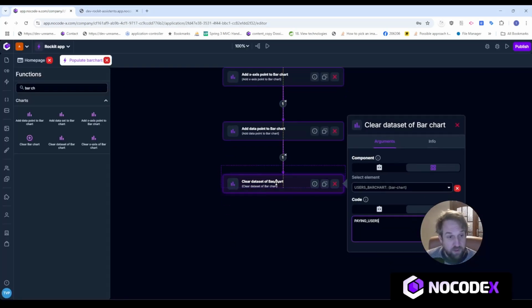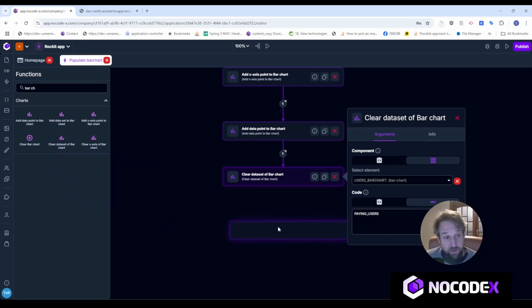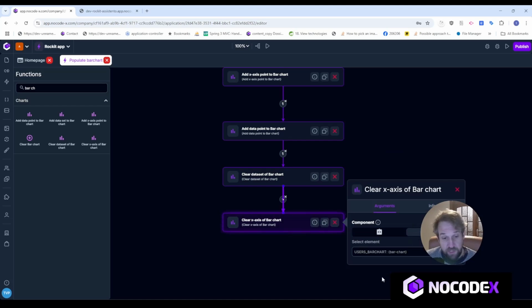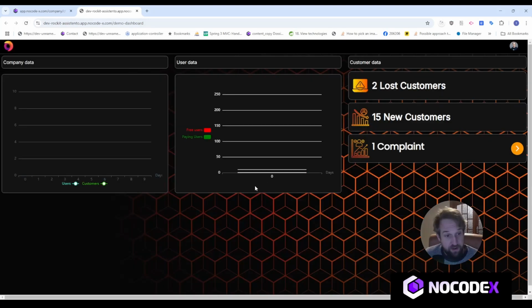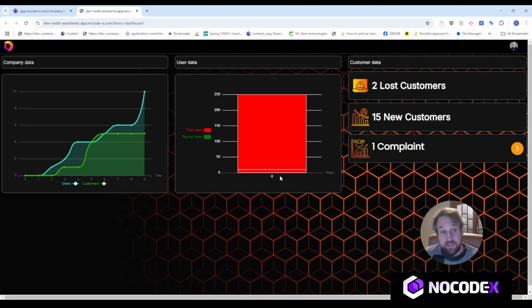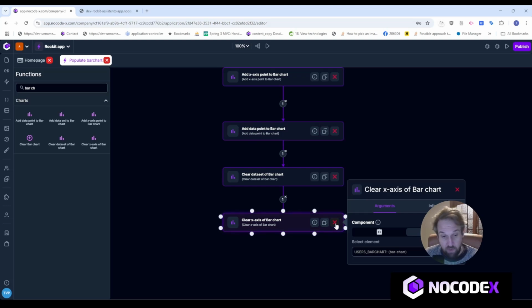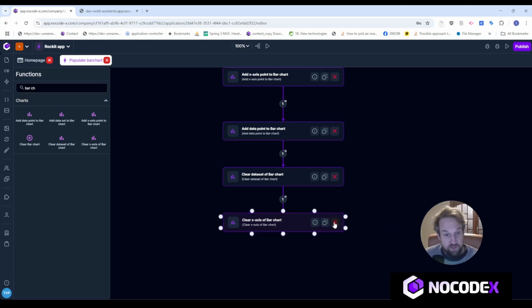So that's that. Let's also clear the x-axis of a bar chart. We can do that as well. Just select the chart. And if you now look closely, the days will be gone again if I reload it. So as you can see, days have no value anymore. And I only have 250, which actually makes no sense because the data is not correct against the x-axis of the bar chart anymore. So this is incorrect, but you can build things with this.